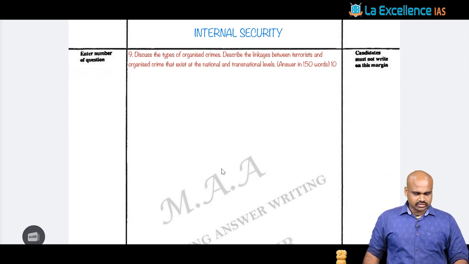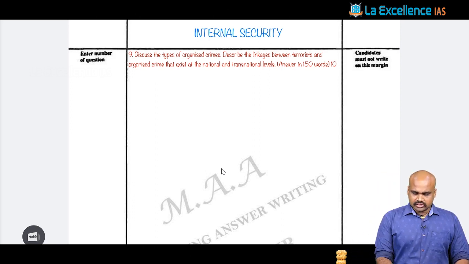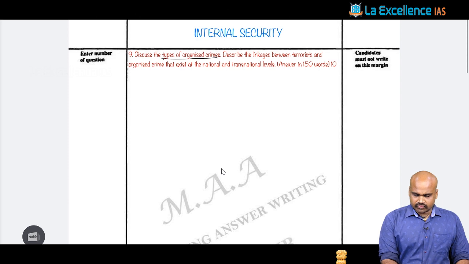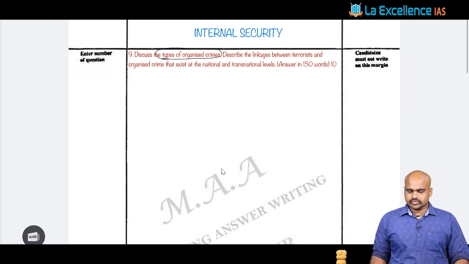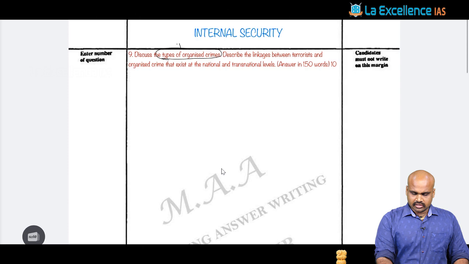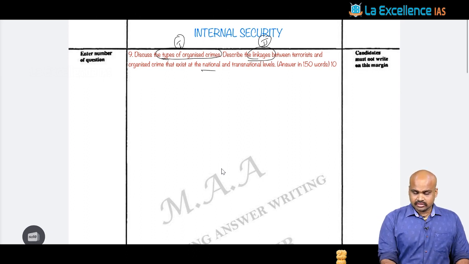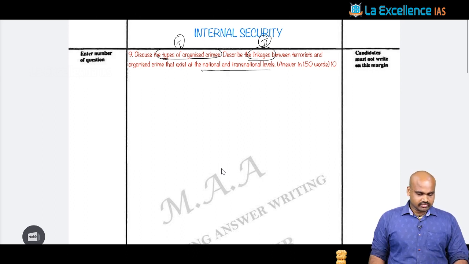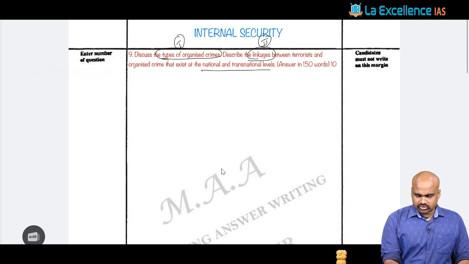Now the first question asks you to discuss the different types of organized crime. That is the first part. The second part is the linkages between terrorism and organized crime at the national and transnational level. For the introduction, it could be: what do you understand by organized crime?